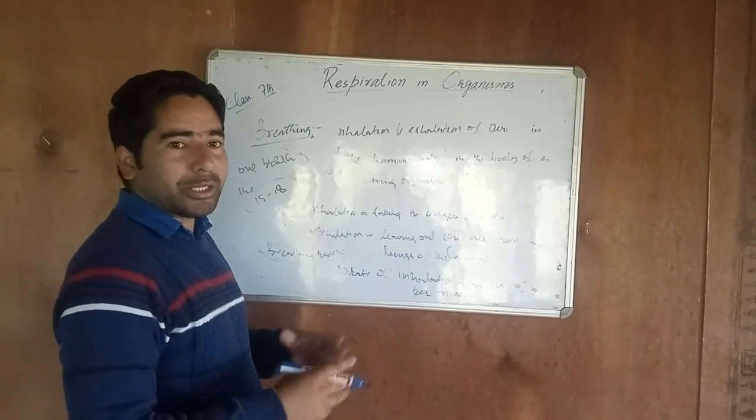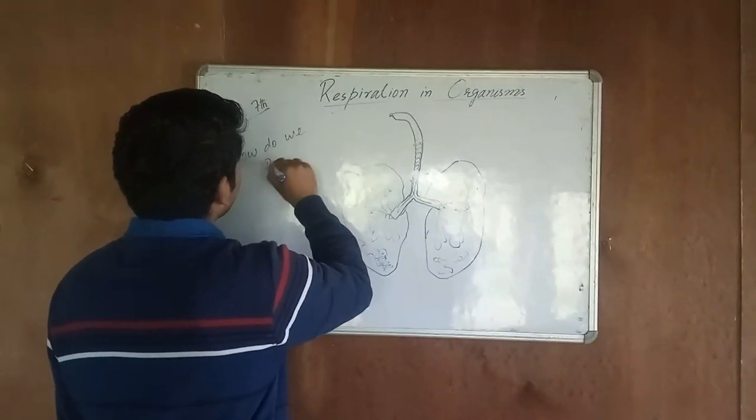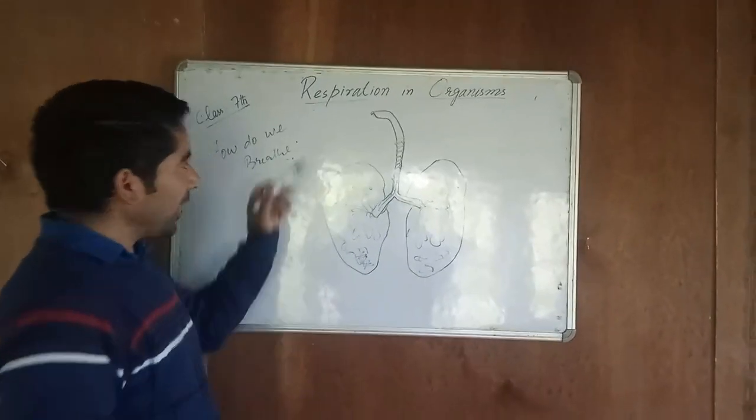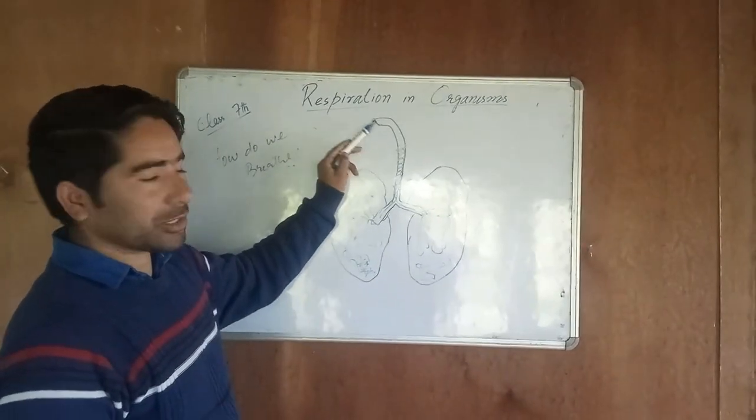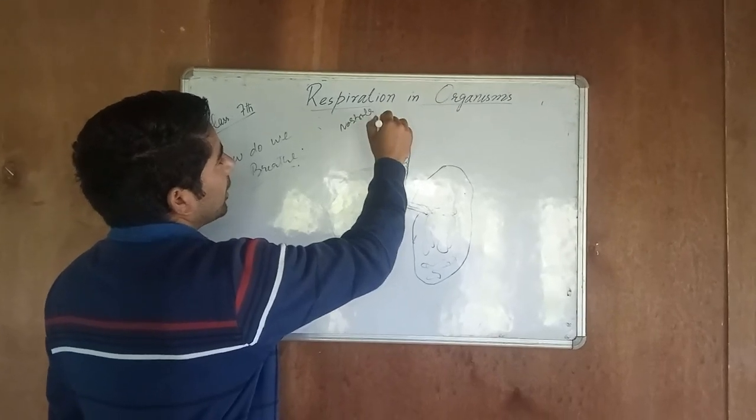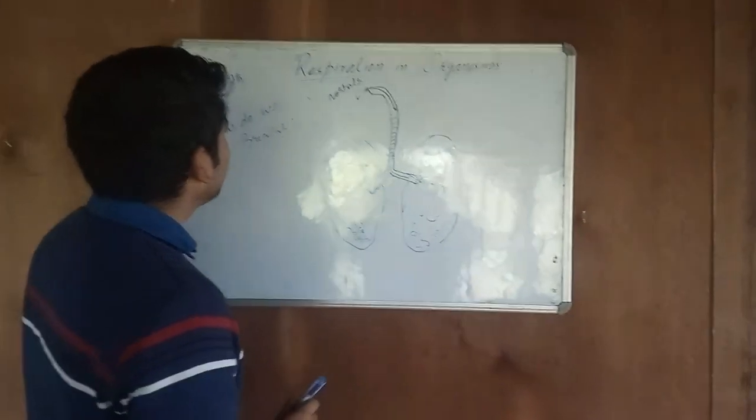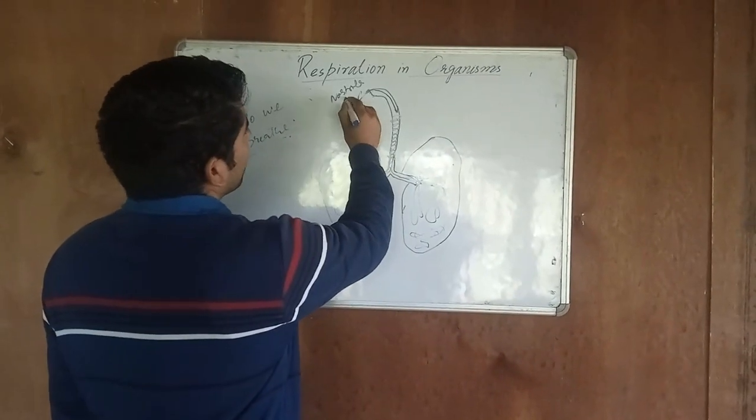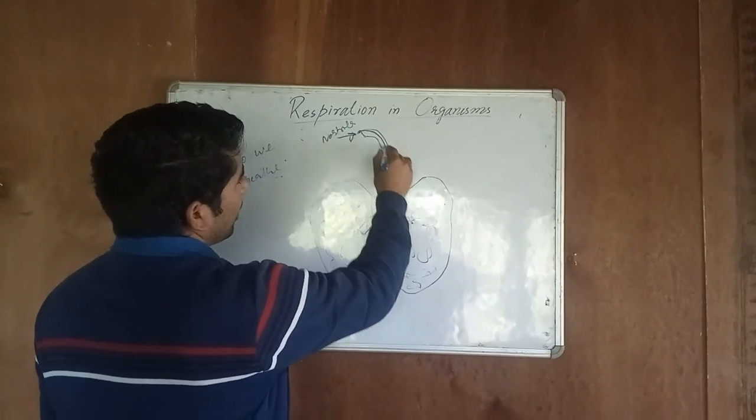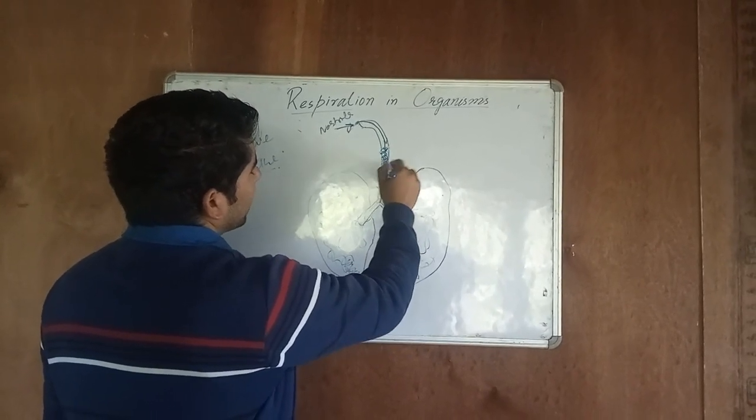How do we breathe? We take in oxygen rich air from our nostrils. We breathe in air through our nostrils and it reaches our lungs by the trachea, or the windpipe.